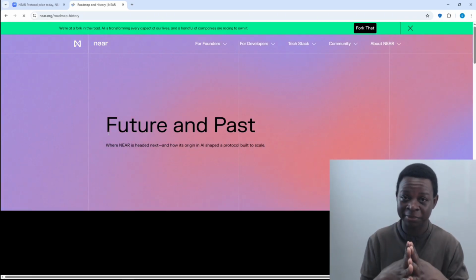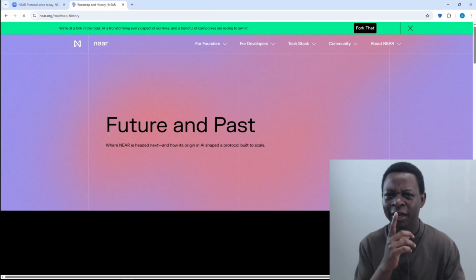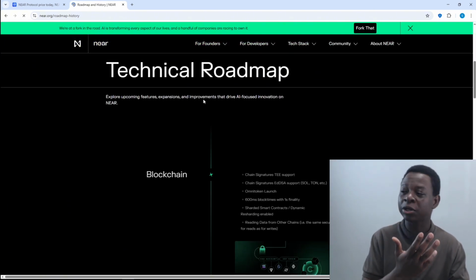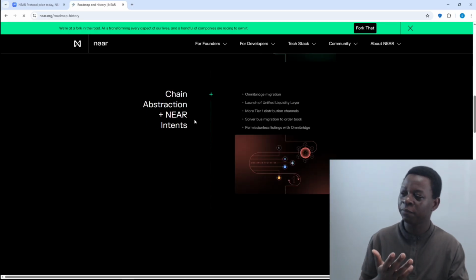Is it a reputable team? A team that has been here for some time? A team that you can stand by? And look, it gives you the technical roadmap. Where did they start from?